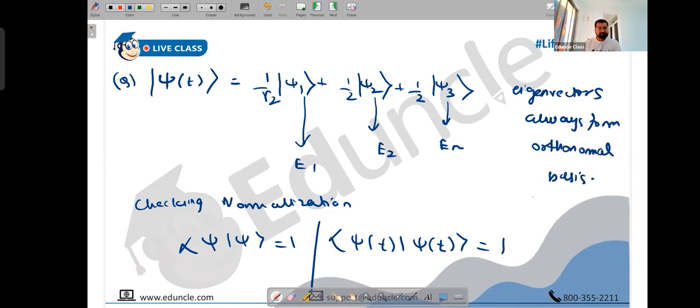I told you the meaning of orthonormal. Do you remember? What is orthonormal? Yes, orthonormal means orthogonal plus normalized. The dot product of, like when you write psi i psi j, this value will be equal to 1 if i is j, and this value will be 0 if i is not j.